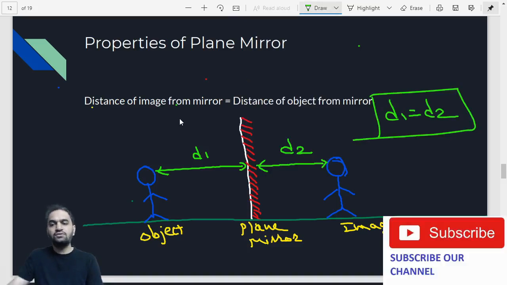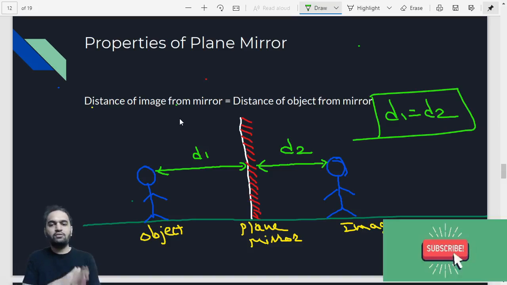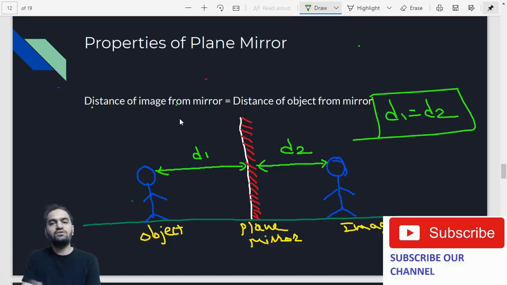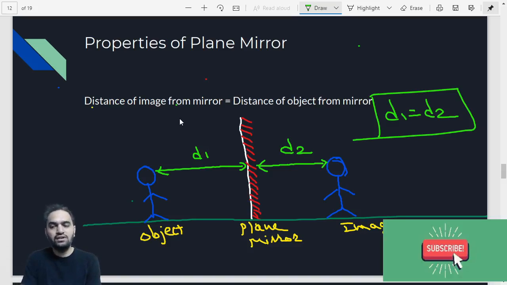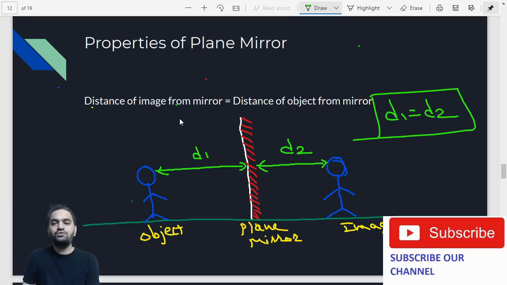d1 is equal to d2. You have to always remember that whenever an object is standing in front of a plane mirror, the distance between the object and the mirror is equal to the distance between the image and the mirror. So the distance will be same, and you can check it yourself also.